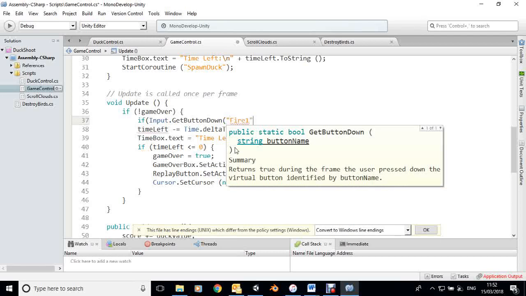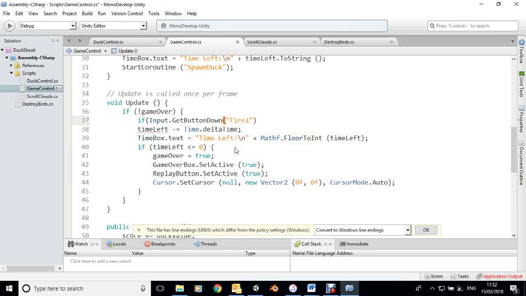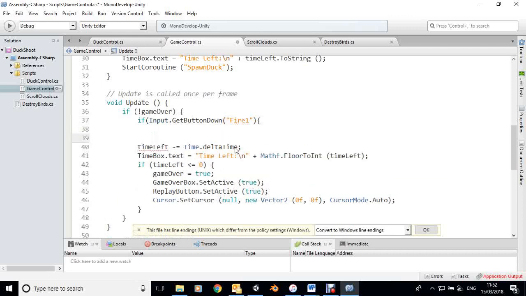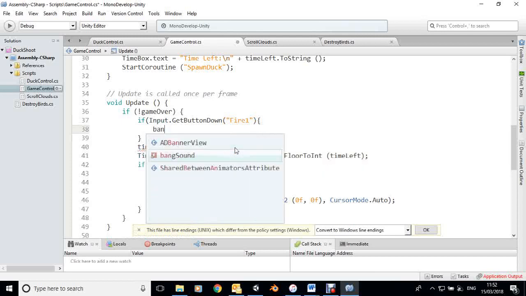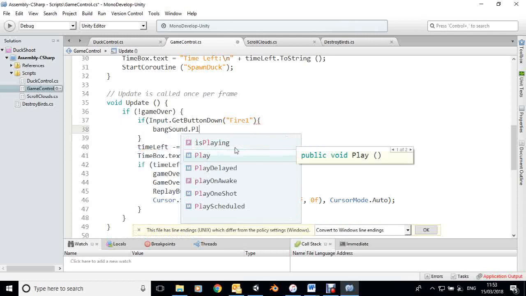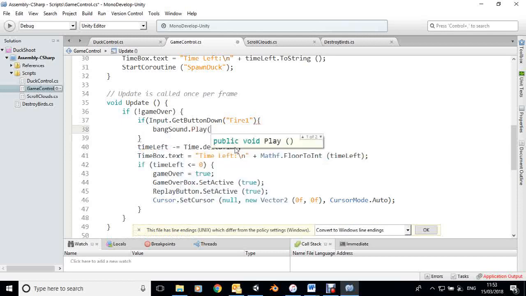That's the left mouse button. If that's the case, then let's just check that code.